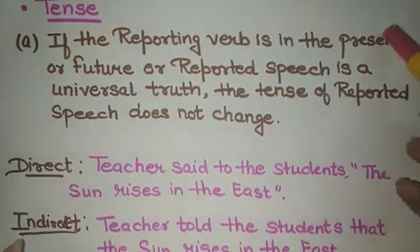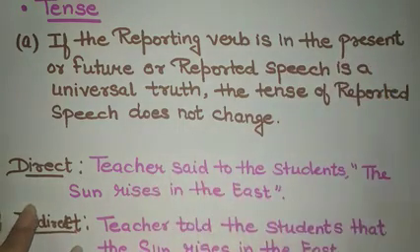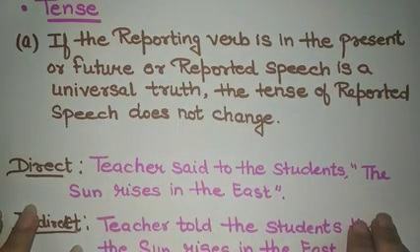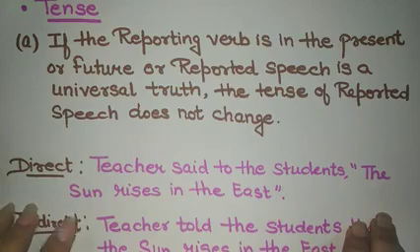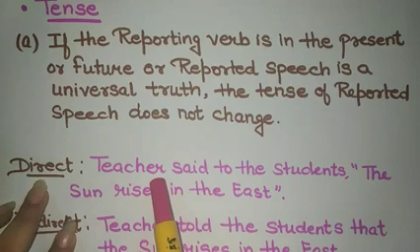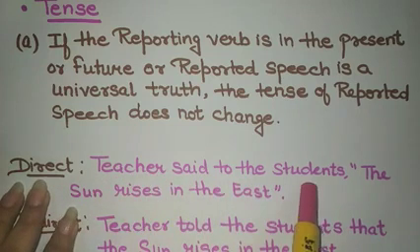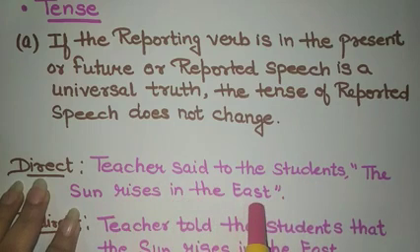If the reporting verb is in the present or future, or the reported speech is a universal truth, the tense of the reported speech does not change. For present tense, we have just seen the example "He says, I am a doctor," which in indirect is "He says that he is a doctor." Let us consider a universal truth. In direct speech, it can be "The teacher said to the students, the sun rises in the east."